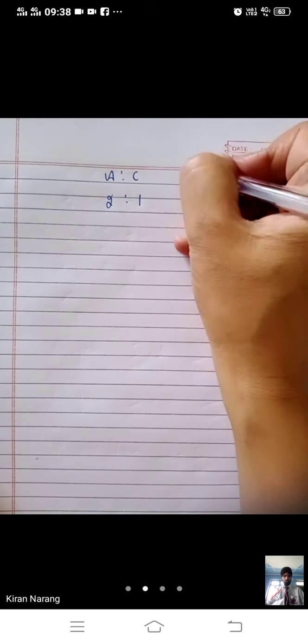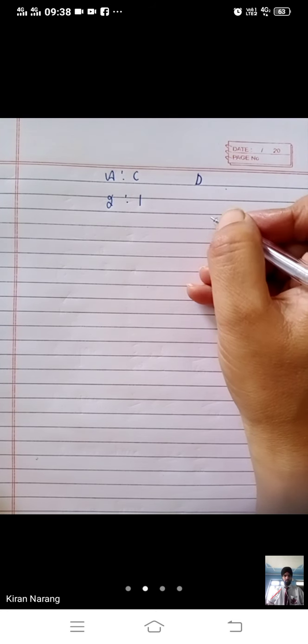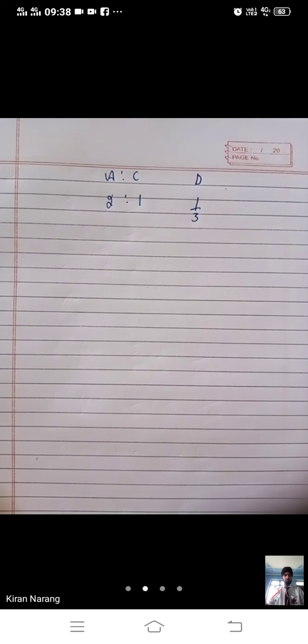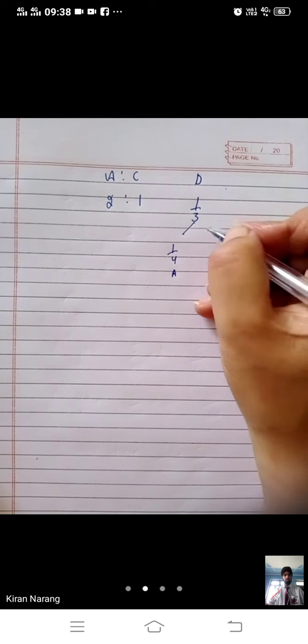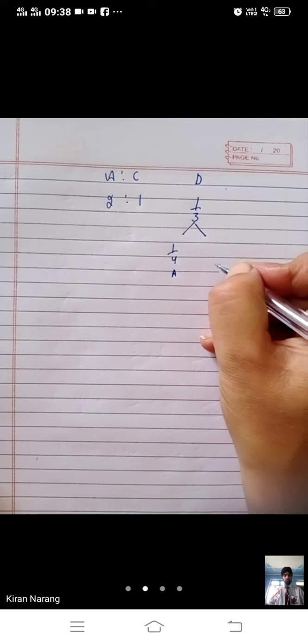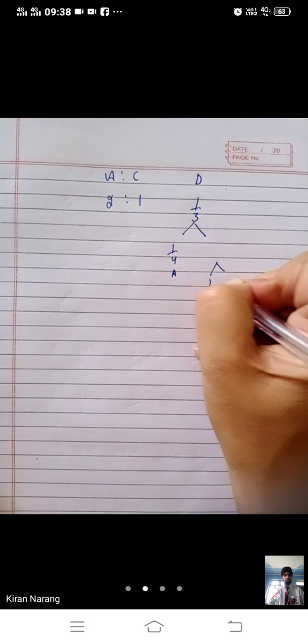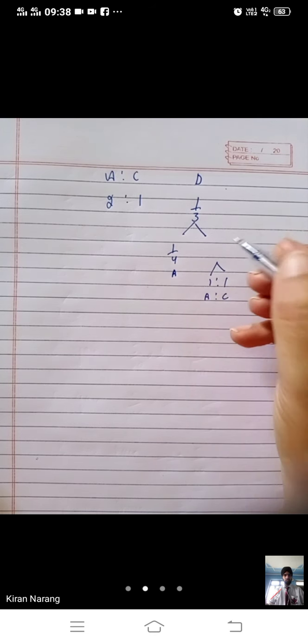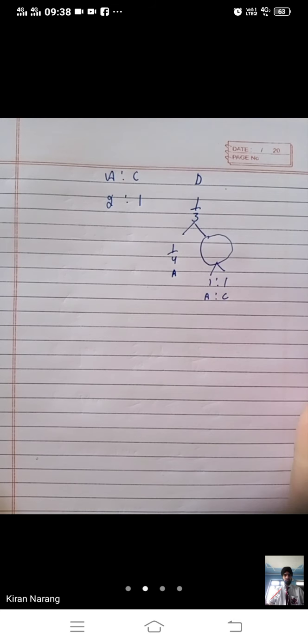You are having two partners and their ratio is 2:1. Now they have admitted D for 1/3 share. 1/4 of which will be given by A. And whatever will be the remaining will be given by A and C equally. First of all, we have to calculate the remaining portion.